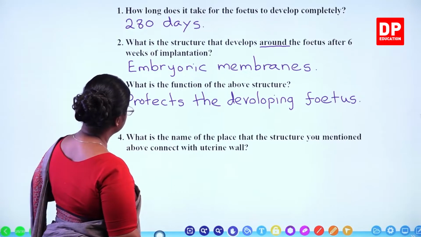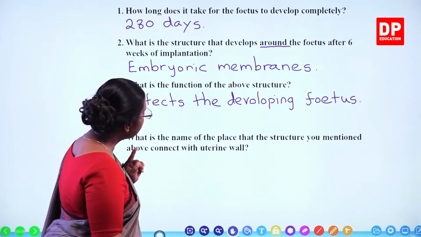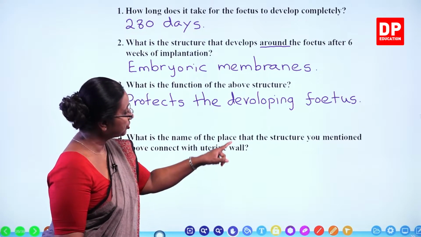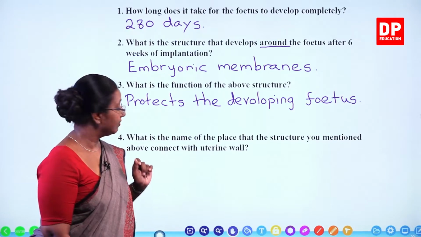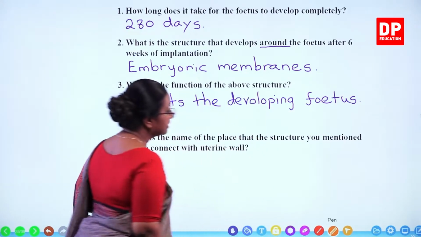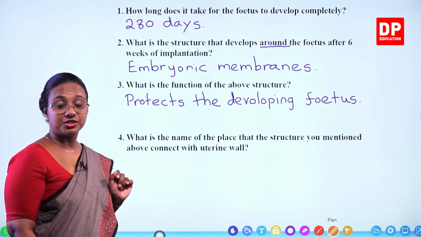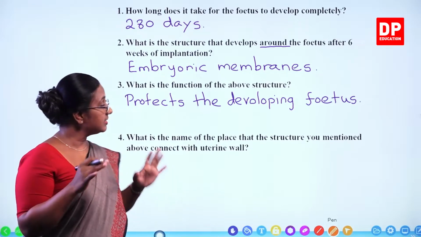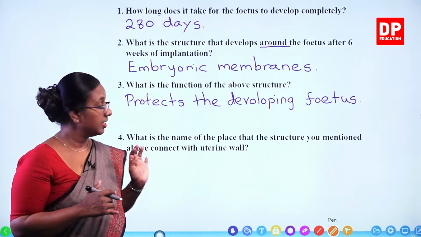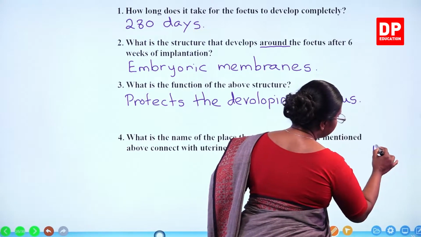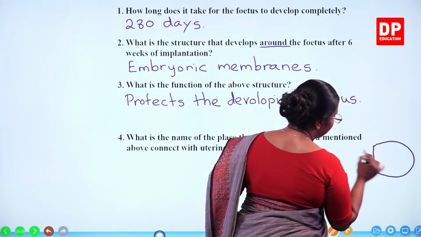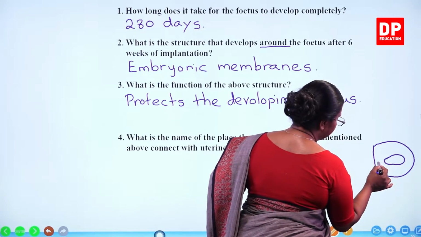The next part. What is the name of the place that the structure you mentioned above connects with the uterine wall? You all know, students, if this is the wall of the uterus, the embryonic membrane develops like that, and the fetus is in here.